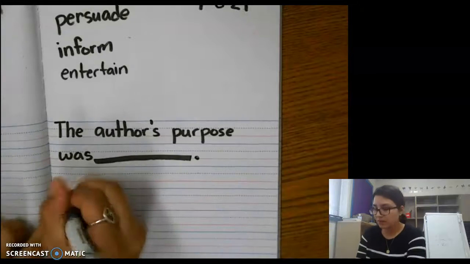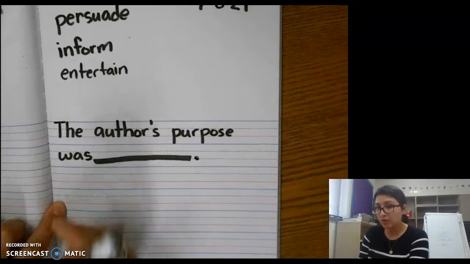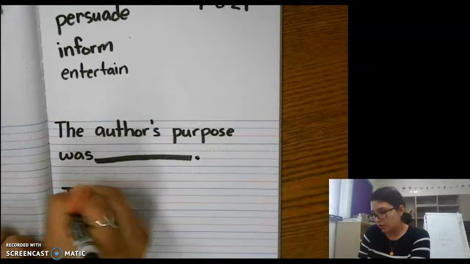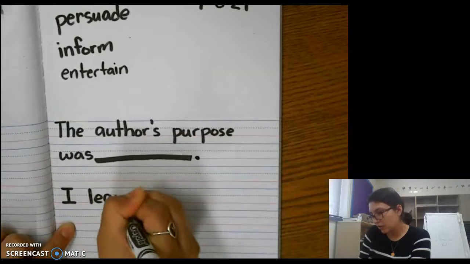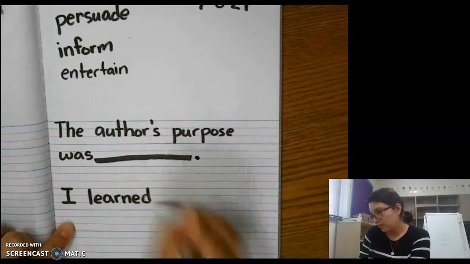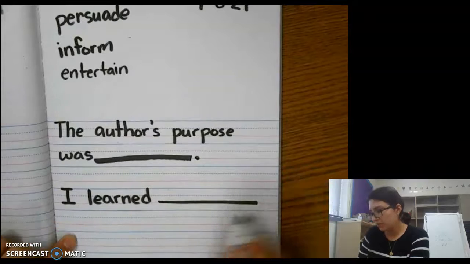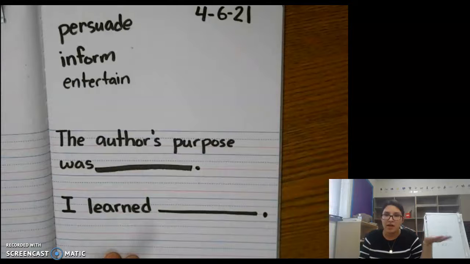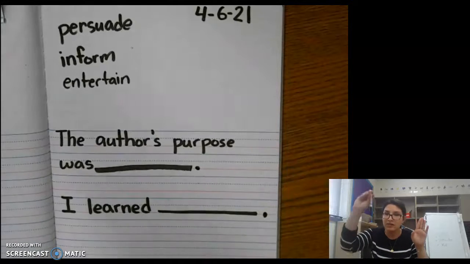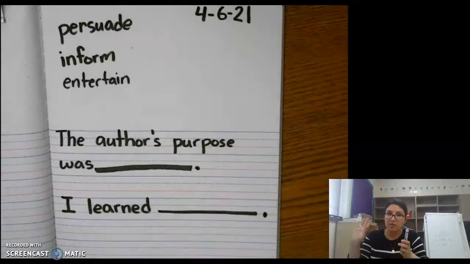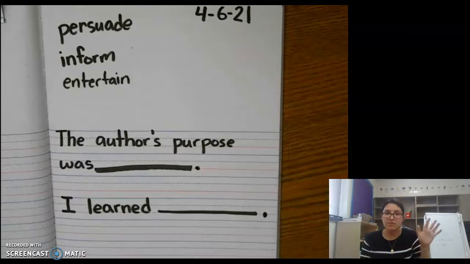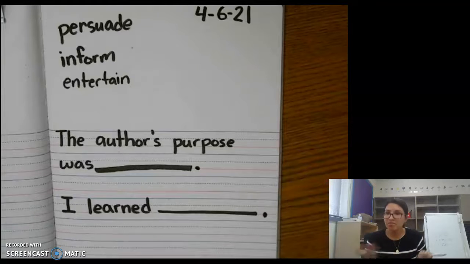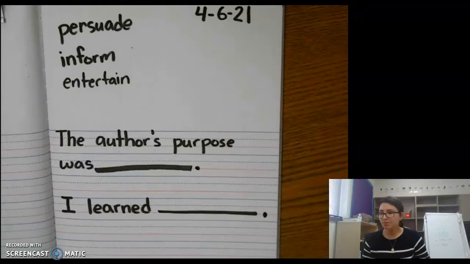Now the next one is, tell me some new information you learned. I learned, tell me something new. What did you learn? Tell me one thing you learned. Maybe you learned how rainbows were made. Maybe you learned that whenever you see two rainbows, the second one is lighter and the colors are flipped. Maybe you learn sometimes whenever there's mist in a park or your backyard, you can see the colors of a rainbow. Think back to what you learned and go ahead and write it.